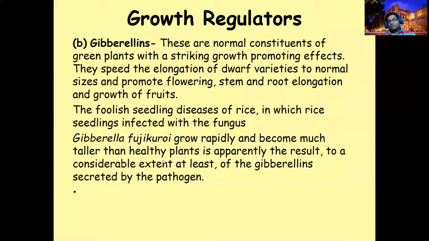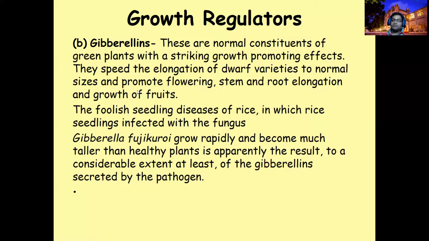Certain gibberellin. The gibberellin is another hormone responsible for elongation and growth. If it is there at the recommended level, there will be no problem because it's promoting the growth. If the gibberellin is high, your plant will become tall, more tall. That is how they first identified it from the tall plants, from Gibberella fujikuroi, especially from the rice plant.